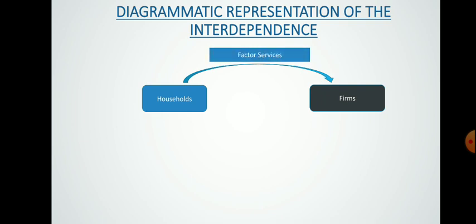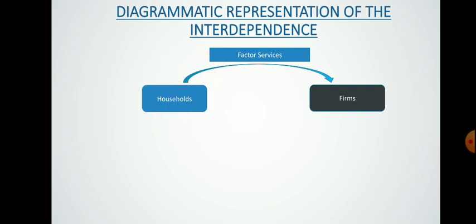Households are the supplier of the factor services, whatever is required for production in the farm, that is land, labor, capital and organizer. These are the four factors of production, as you know. So these factor services are being provided by the household.